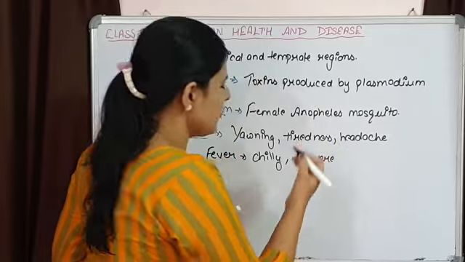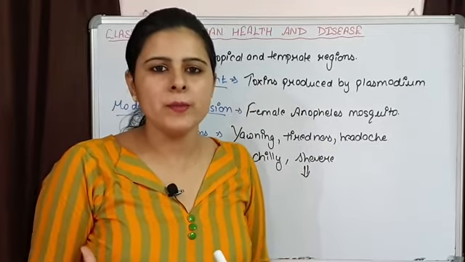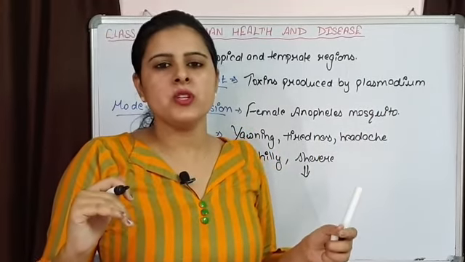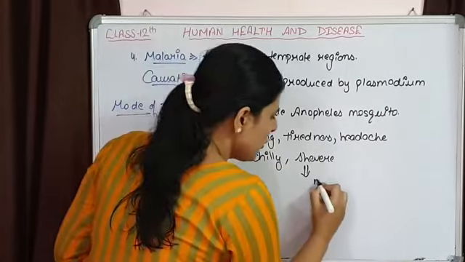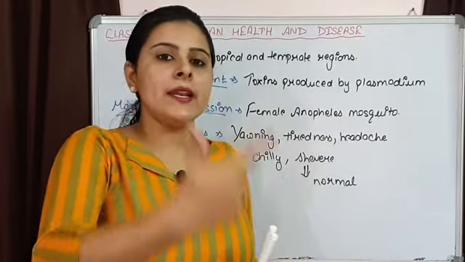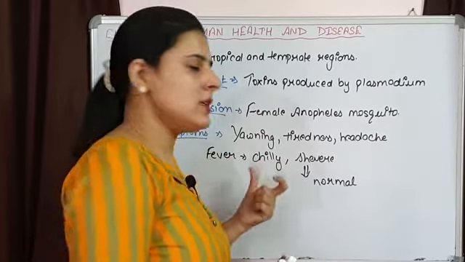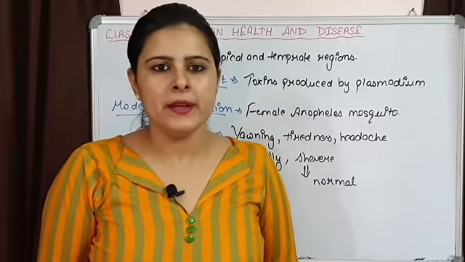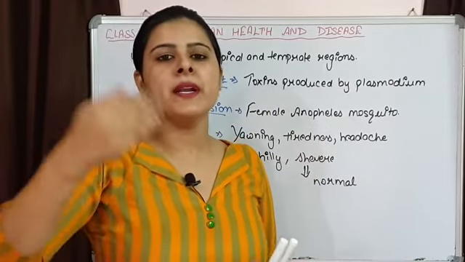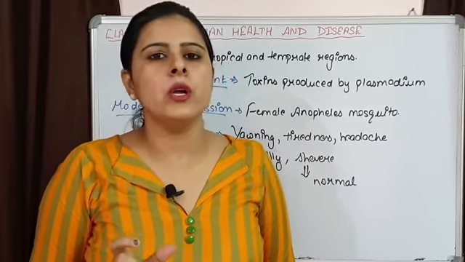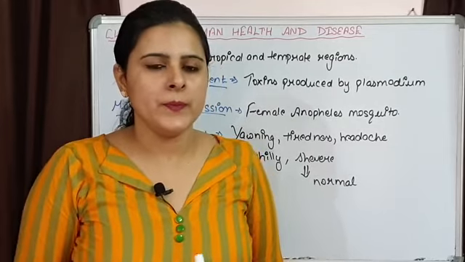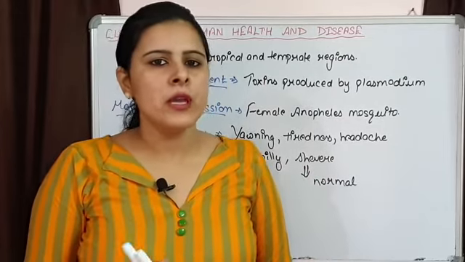Always note that the individual is going to have high temperature. There is a time period when high temperature will be there, and again the temperature is going to be lowered down and become normal. So cooling will be there, and again after an interval of time this same fever will be repeated. So what we are going to see in the disease malaria, there is repetition of fever after certain interval of time. We will see that which plasmodium is taking how much time. So these are the symptoms of malaria.